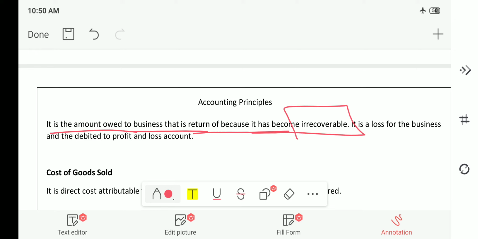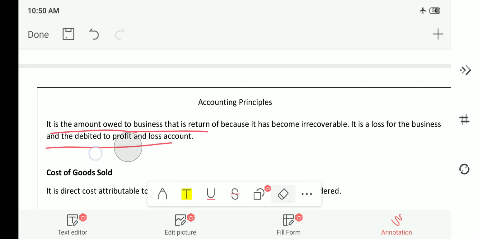That means there is no way that I can recover it back from him. It is a loss for the business and debited to the profit and loss account. That means it is added as a debit to the profit and loss account of my accounting books. This is nothing but bad debts.